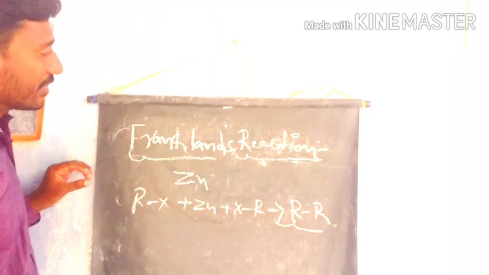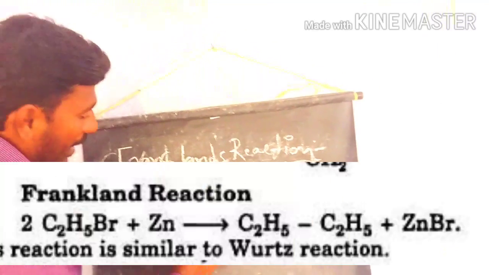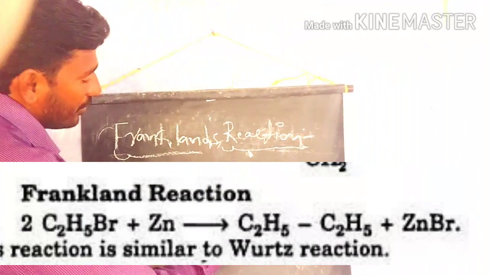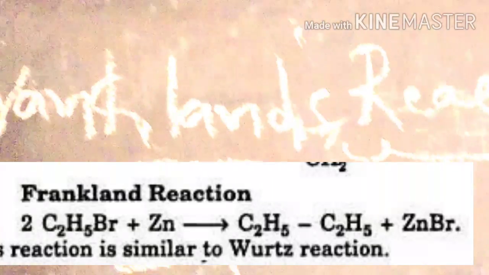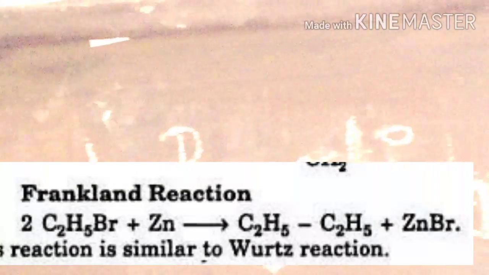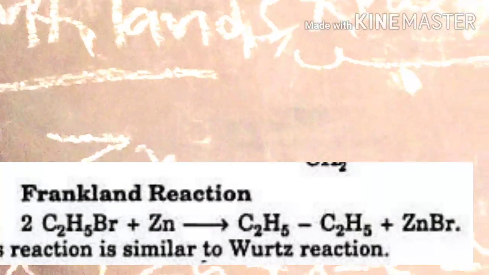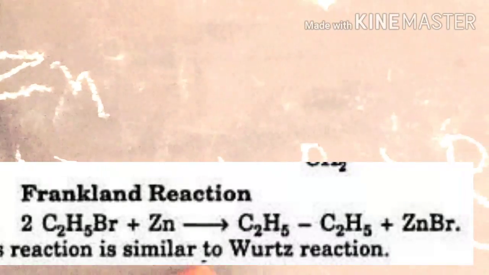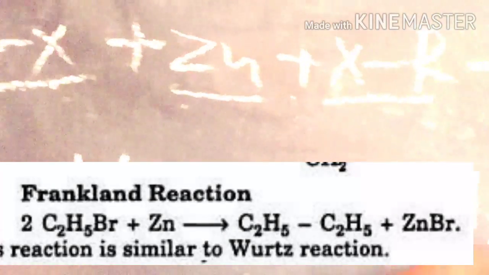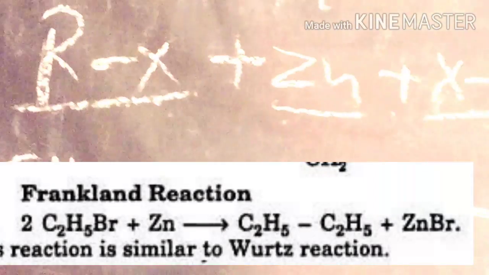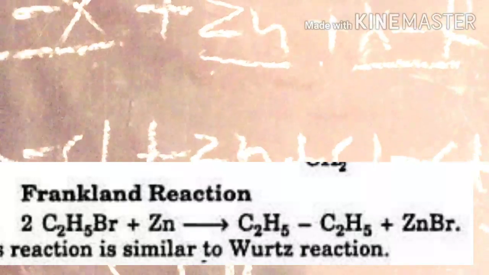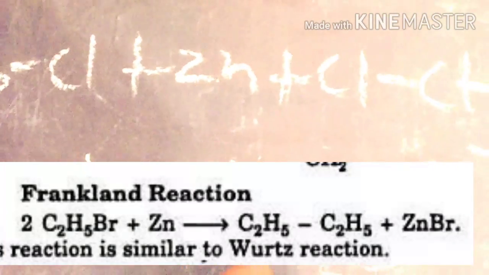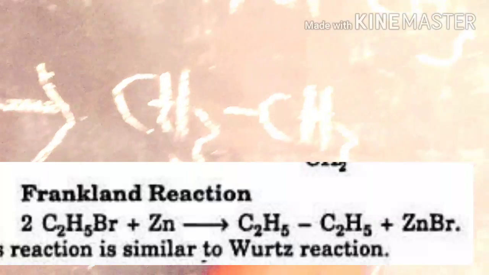In Frankland's reaction, alkyl halides react with zinc to prepare the alkanes. For example, if you take methyl chloride, the methyl chloride reacts in the presence of zinc to give ethane as the product. Ethane is the product. So let's see what is happening.